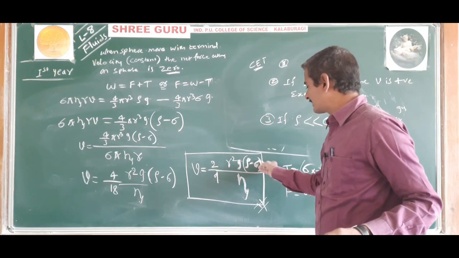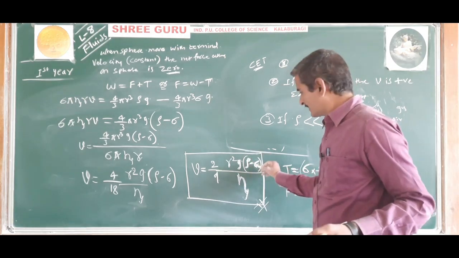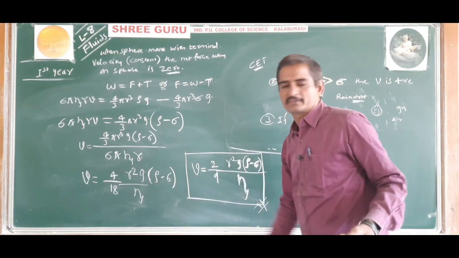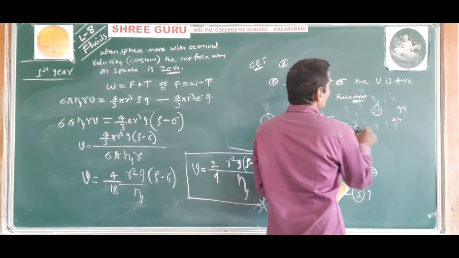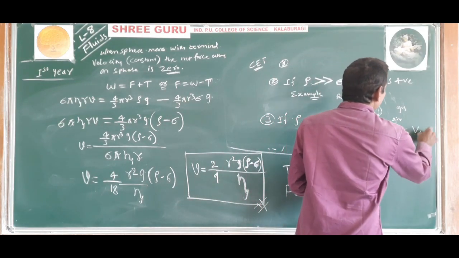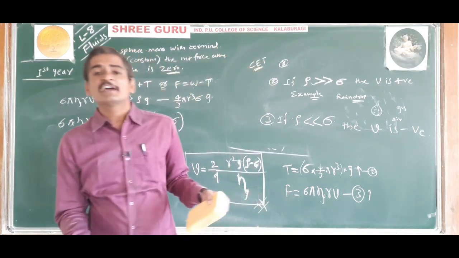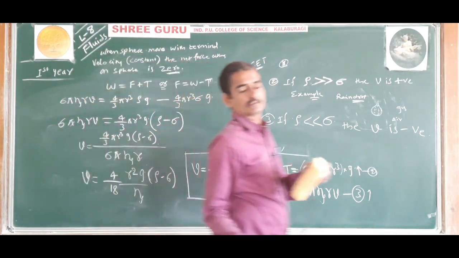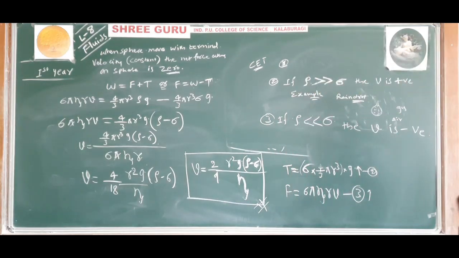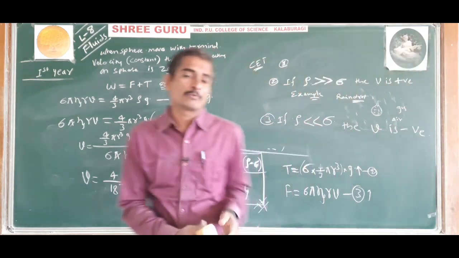Smaller number minus bigger number will be negative, so the terminal velocity will be negative. Then the sphere moves upward in the fluid.